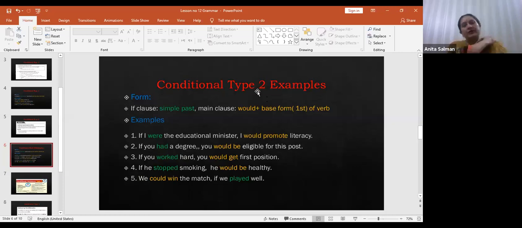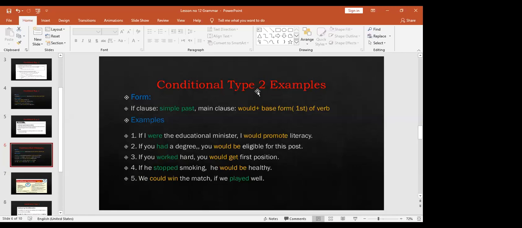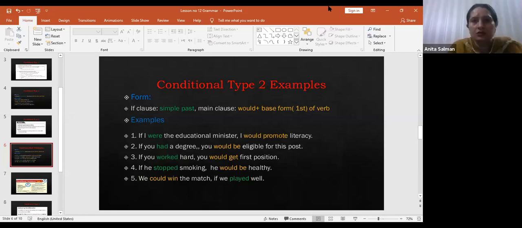Okay, I'm going to revise conditional type 2 again. What is conditional type 2? These are unreal or imaginary situations, right? And we can also give advice in this conditional as well. Its structure is: in the if clause we use simple past tense. In the main clause we use would plus first form of verb.